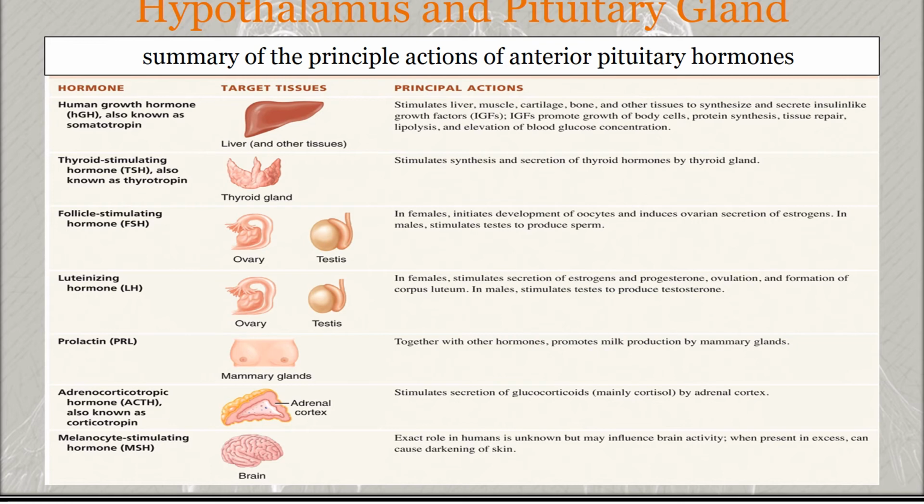Excessive levels of corticotropin releasing hormone can stimulate MSH release, and dopamine inhibits MSH release. So these are the principal actions of the anterior pituitary hormones.